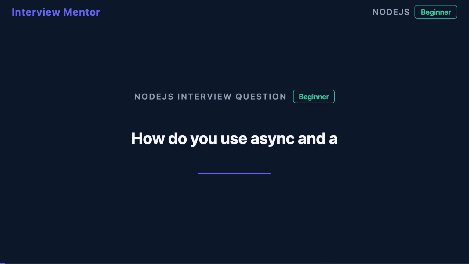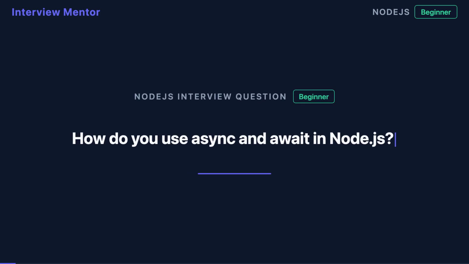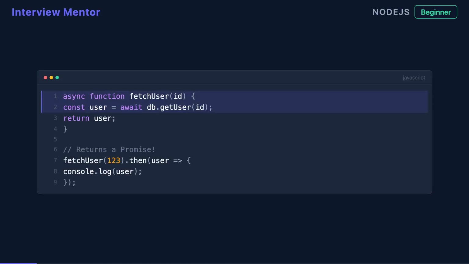Async await is everywhere in Node.js, but most developers miss critical performance traps. Let's fix that. When you mark a function with the async keyword, it automatically returns a promise. The await keyword pauses execution inside that function until the promise resolves, giving you the result directly instead of chaining callbacks. Think of await as a pause button that waits for your asynchronous operation to finish before moving to the